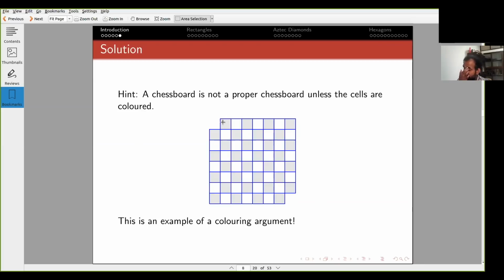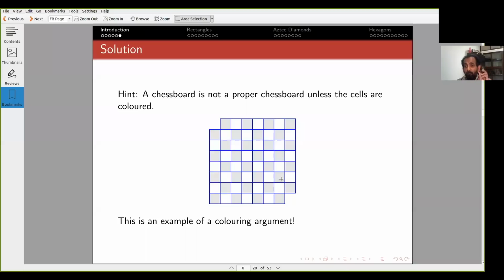Now if you start tiling, you put one here, one here, one here, you do some patterns. You will find that at some stage you will end up with exactly 2 black cells, because 30 of those tiles will cover one black and one white, after which you are left with 2 black cells. But no domino can cover 2 black cells.